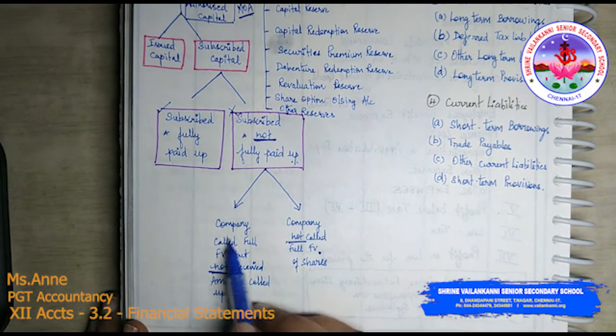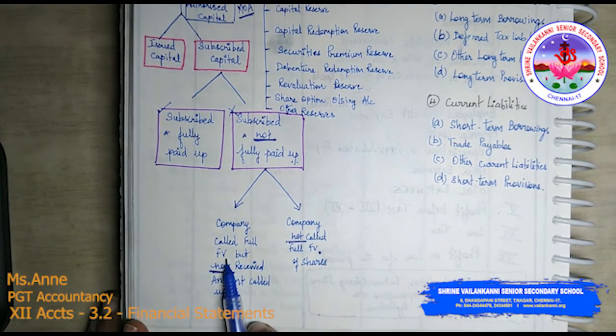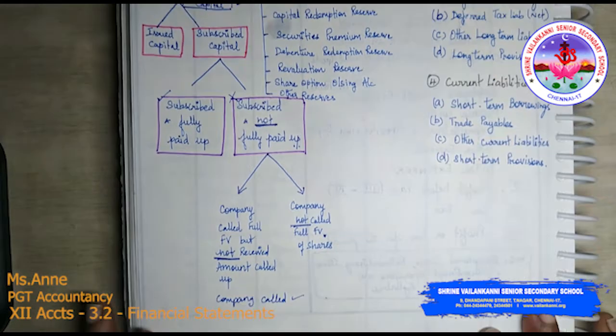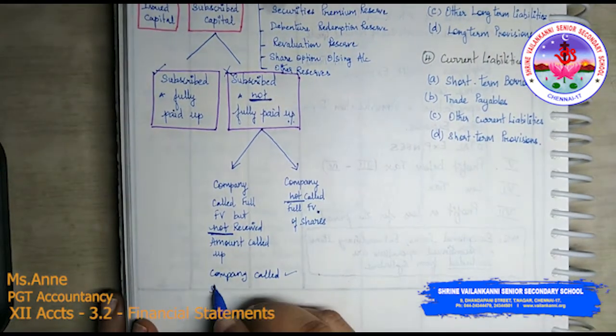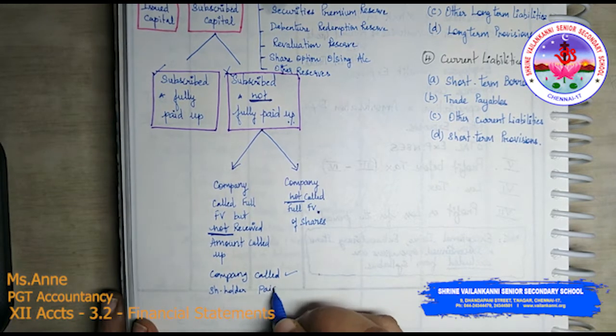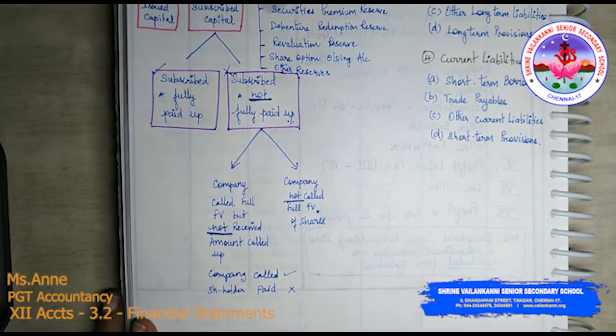Okay, this is called subscribed not fully paid up. In this scenario, the company called the full value but has not received the amount called up. The company has finished its job, the company has called, but the shareholder has not paid.